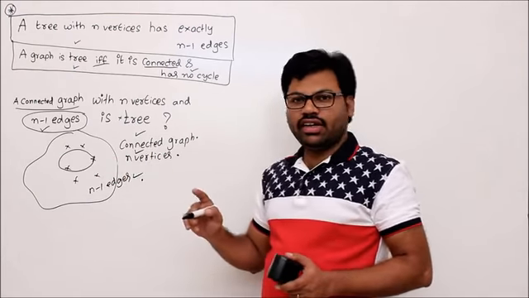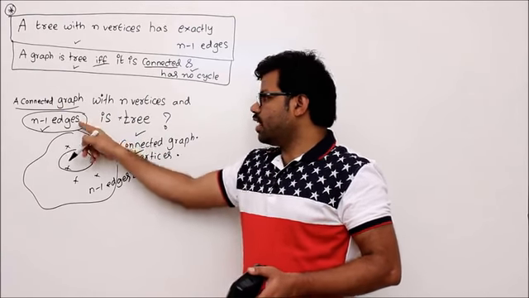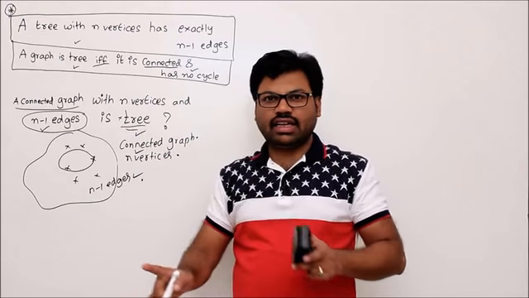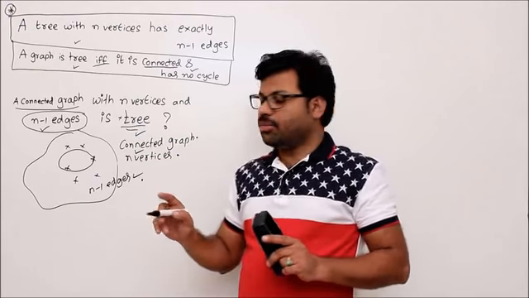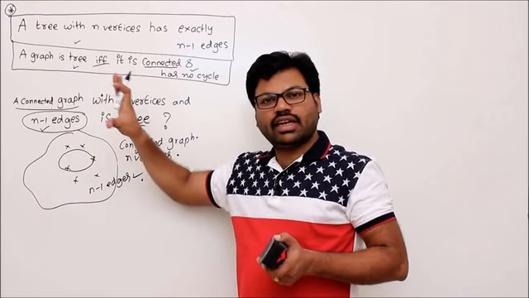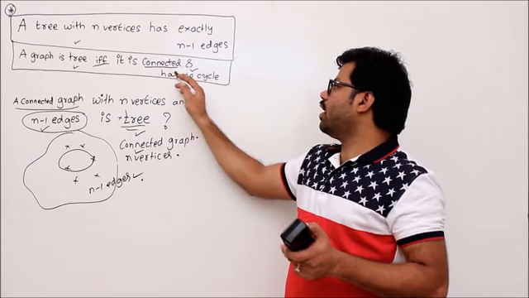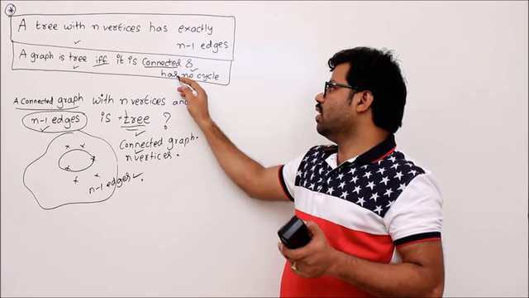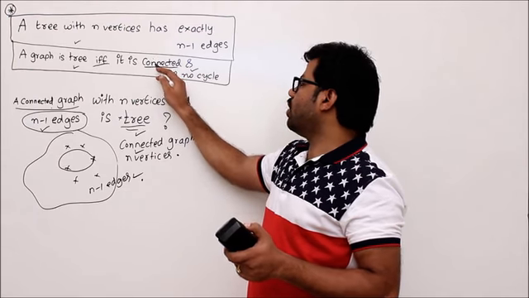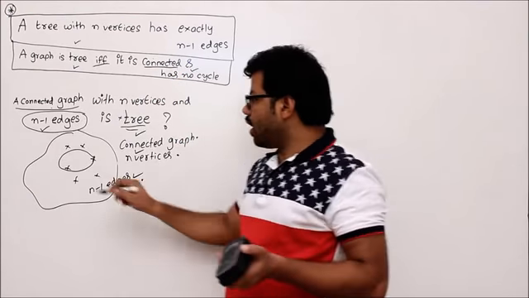So you are following, right? I have taken a connected graph with n vertices and n minus 1 edges. We have to prove that it is a tree. For that I assumed initially it is not a tree. If really it is not a tree, then maybe the graph is disconnected, but no, it is not possible because the graph is already connected. Then the only other reason is, a graph is a tree if and only if it is connected and has no cycles. If it is not a tree, definitely either this should be false or this should be false, but connectedness is already true, then the graph should have a cycle.